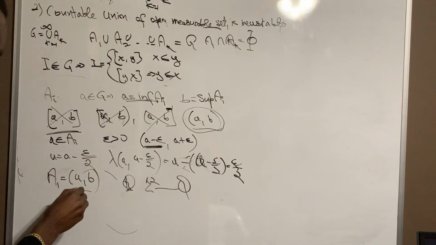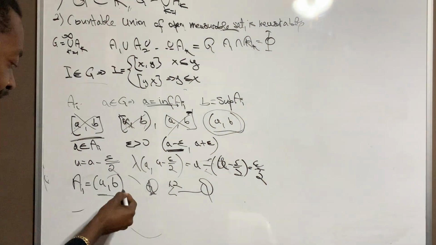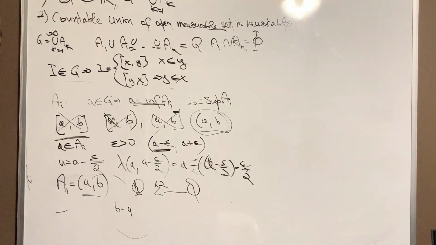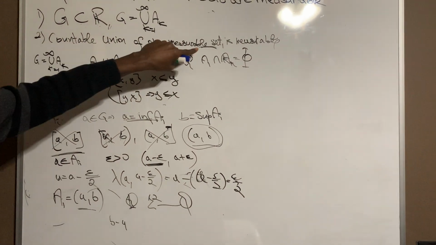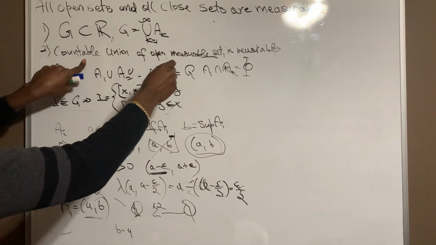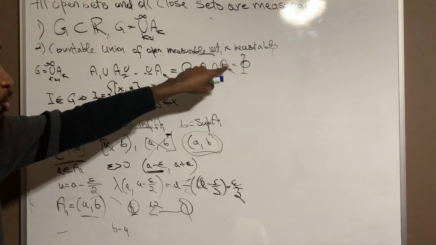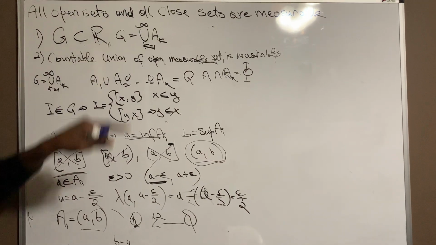I take this arbitrary set here, A_i, and I just say that the measure of this set is just B minus A, right? It has a measure. That means this is measurable. So we can go right over to the proof. If we can prove that this countable union of open measurable sets is actually measurable, then we're done with this proof. We'll prove that all open sets are actually measurable.